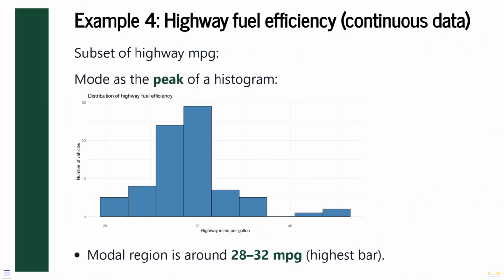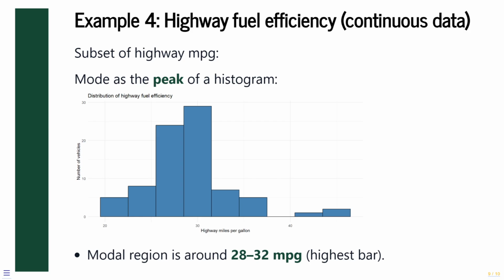Now consider a data set on fuel efficiency measurements for many car models. We examine highway miles per gallon for a subset of vehicles. Because highway fuel efficiency is measured on a continuous scale, exact repeated values are not especially meaningful. Instead, we identify the mode as the peak of the distribution using a histogram.